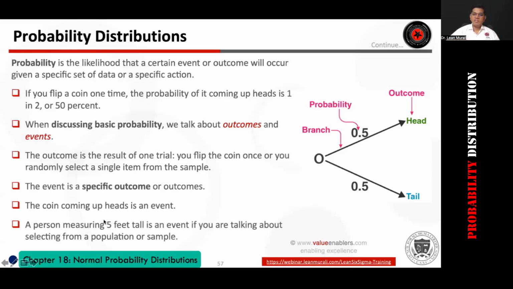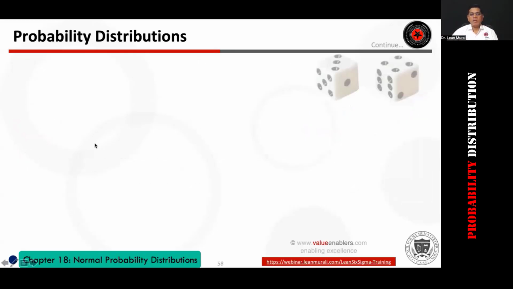Suppose I say that this guy is 5 feet tall. That is an event when you're talking about a population sample where we are looking at the heights of different people in the class. Now we are going to give an example of a die.